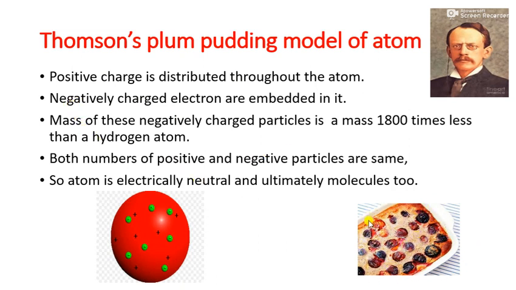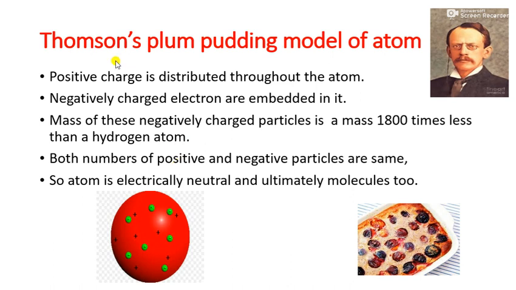Everywhere cake batter is there, and in between we put nuts, dry fruits, etc. In the same way, he said that everywhere in matter atoms are there, and in that, positively charged particles are there everywhere, and in between, the negatively charged particles are embedded. Embedded means they are fixed in a surrounding mass, as he said.